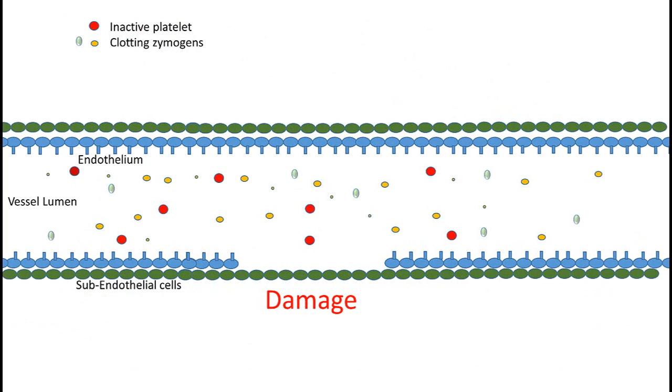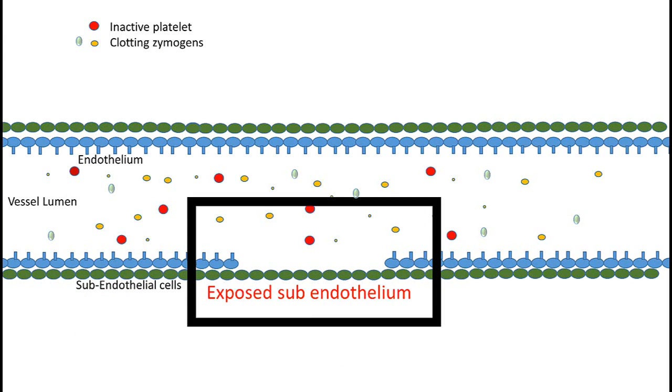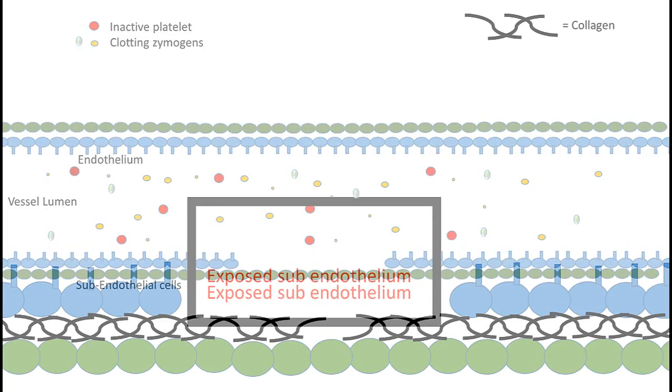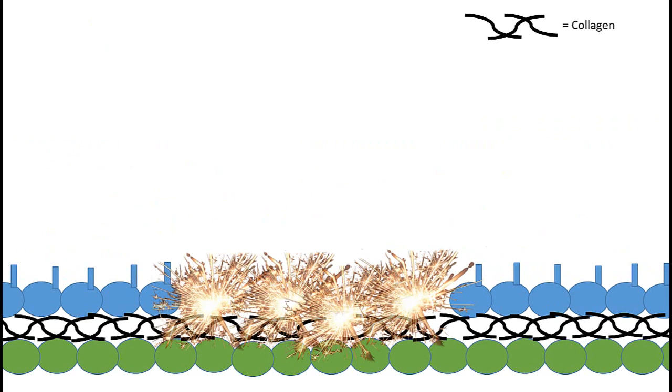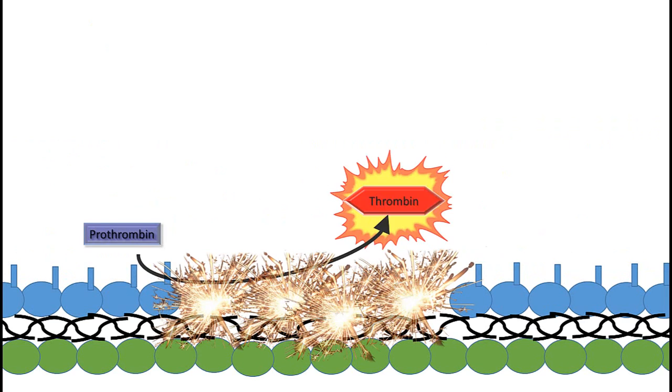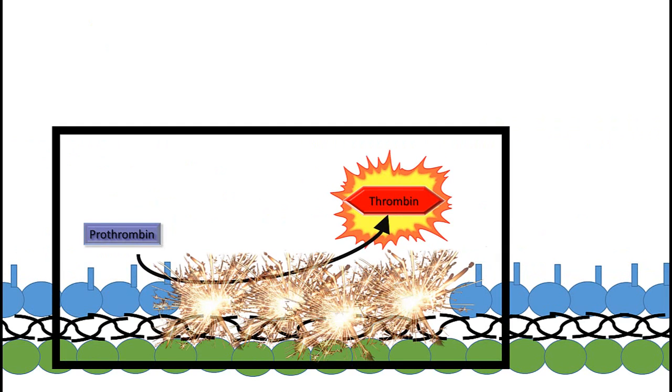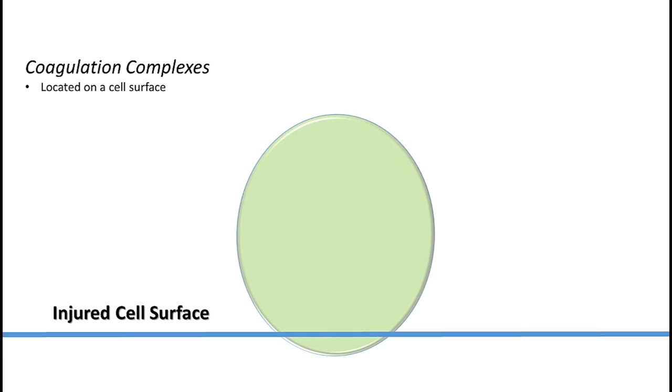Coming back to our vessel, we will dive down on the area of exposed subendothelium. We know that this is where the spark is generated and an initial amount of prothrombin is changed to thrombin. Let's look at the spark generation at the cellular level. At the injured cell surface, we get to talk about coagulation complexes. And there are 4 elements to coagulation complexes that you should know. The first is, it is located on a cell surface.